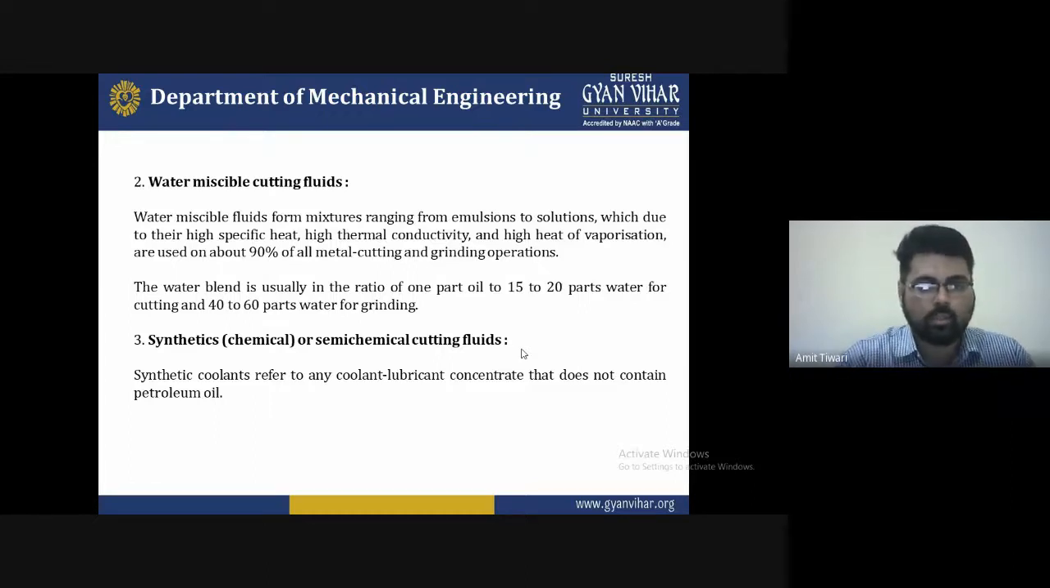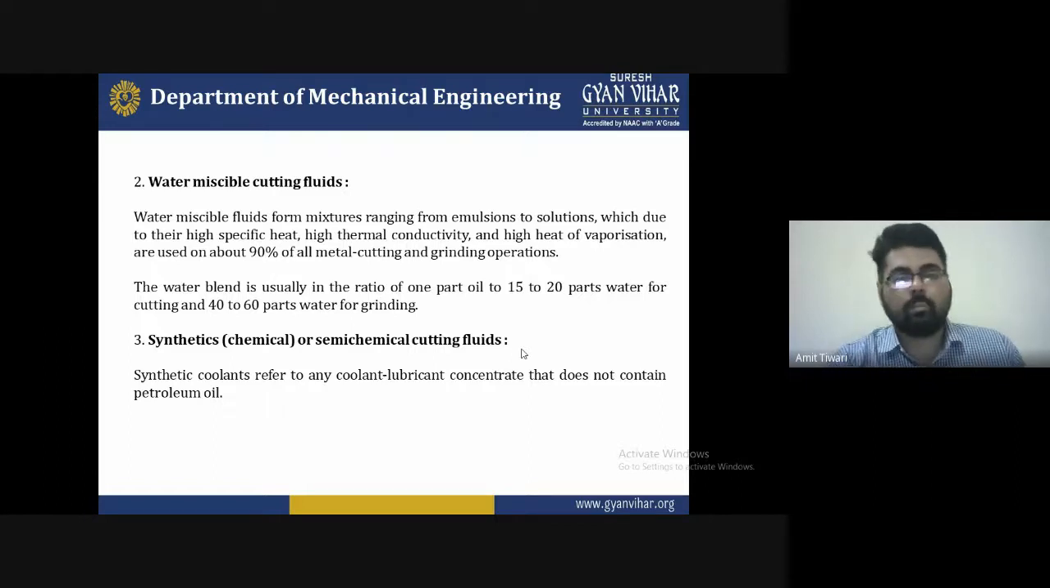The third one is synthetic chemical or semi-synthetic cutting fluid. Synthetic coolant refers to any coolant or lubricant concentrate that does not contain petroleum oil. Sometimes some petroleum or chemical oil is required for this, and if you do not have any idea how to use the chemical oil and how it is beneficial, then we do not know how to obtain good results in this sector.